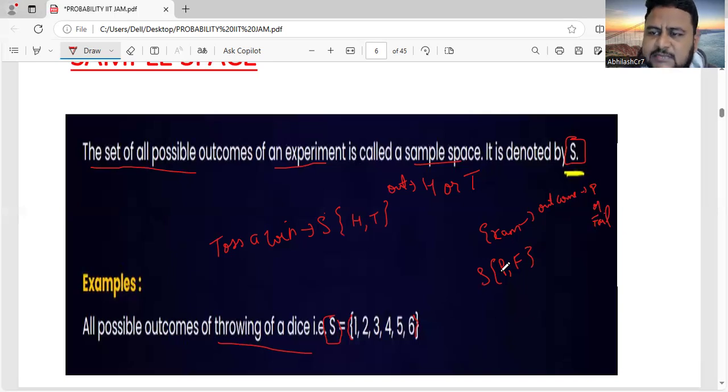Another example I can give you is, suppose you go and play a cricket game. What are the possible outcomes? Suppose there are no weather interruptions. What are the possible outcomes?